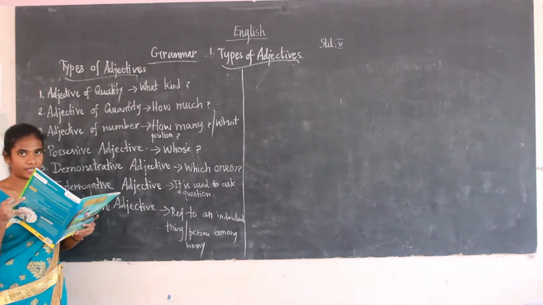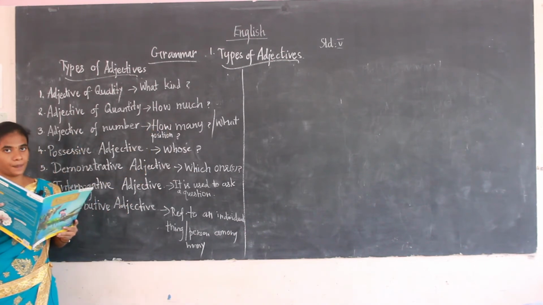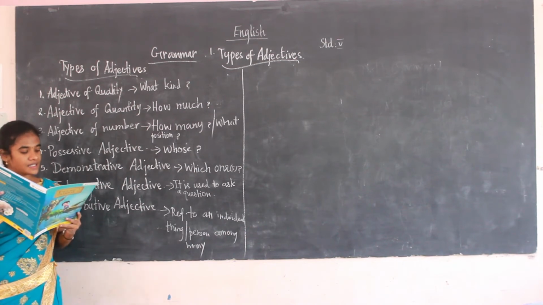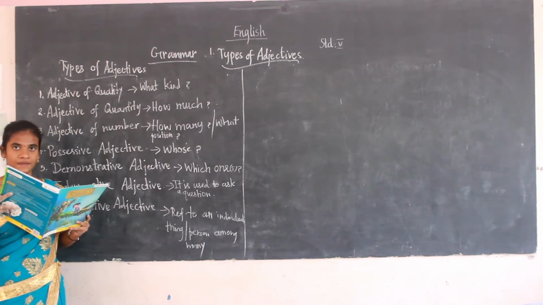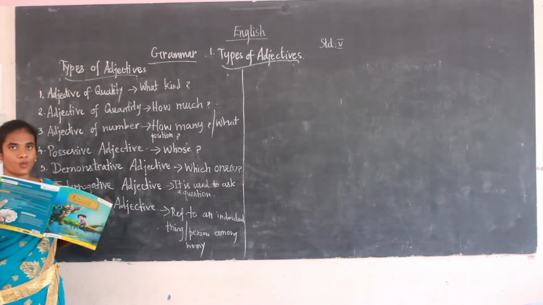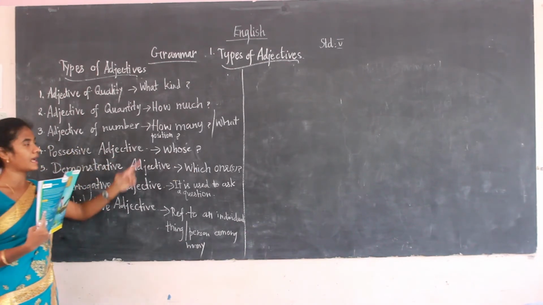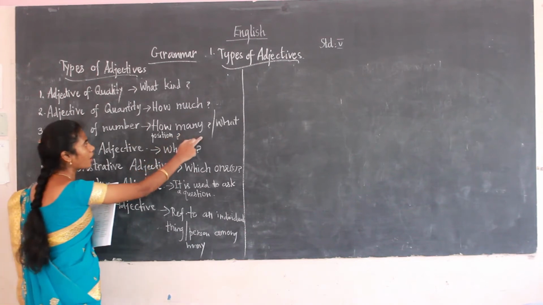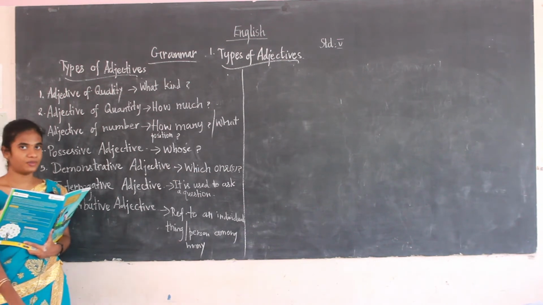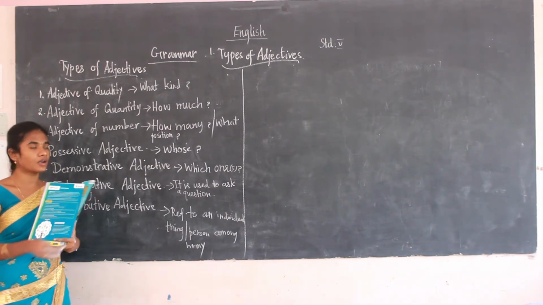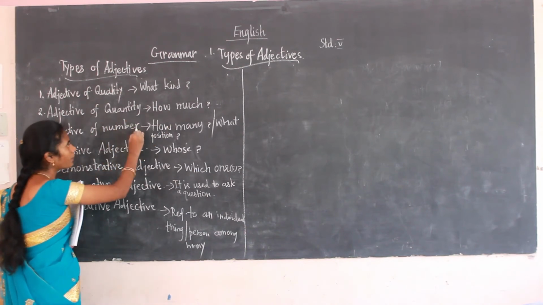Then adjective of quantity. It answers the question how much. The example words are more, some, little, enough, much, a lot of. These are some of the example words of adjective of quantity, how much. Next, the third one is the adjective of number. It answers the questions how many or what position. Numbers means you will be asking the question how many only. We should not confuse this. Adjective of quantity, how much. Adjective of number, how many.